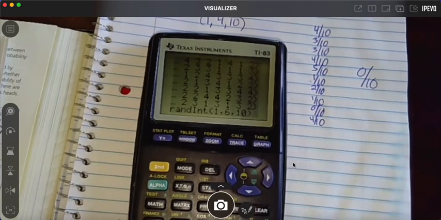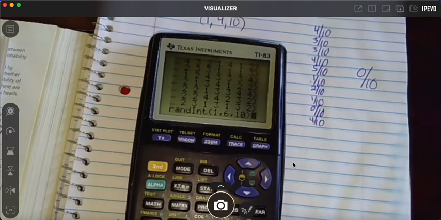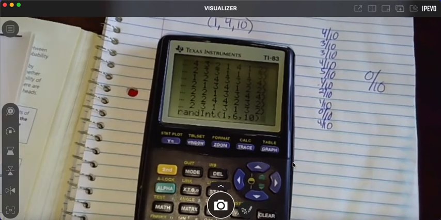What do you do when it's like this? Let me see what yours says, because that might help me know. Oh, I just put it as 1, 6, and 10. Yeah, just try that. 1, 6, and then it should give you 10. And what it should do is give you 10 numbers.